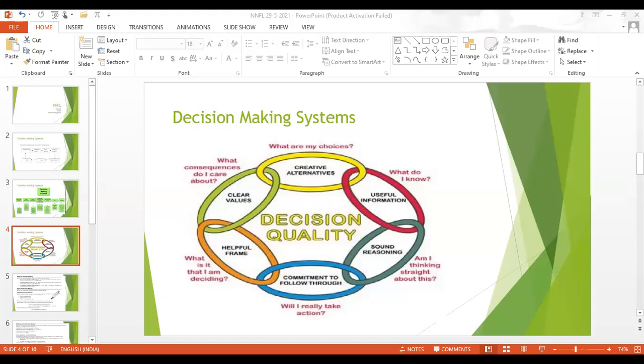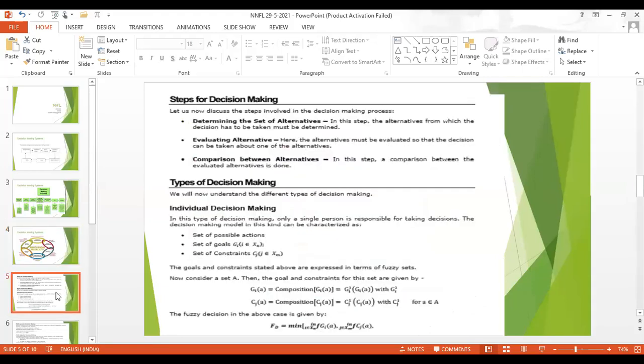There are many different steps involved in decision making. Three main steps are involved. First, determining the set of alternatives: in this step, the alternatives from which the decision has to be taken must be determined.